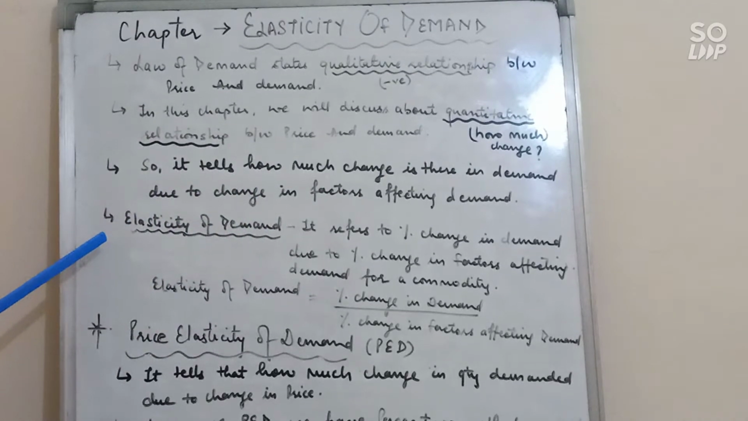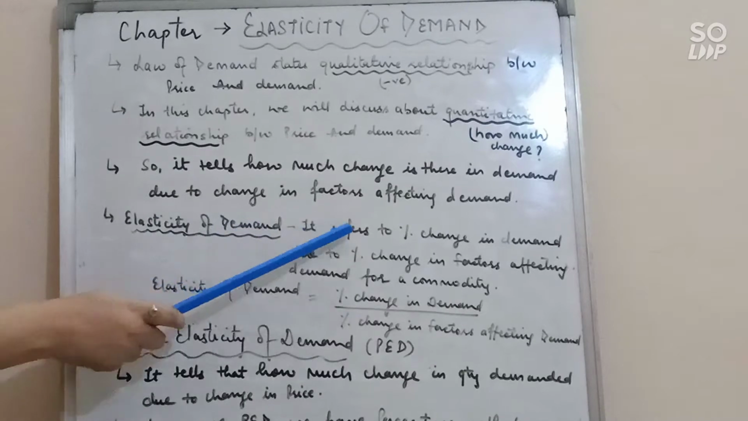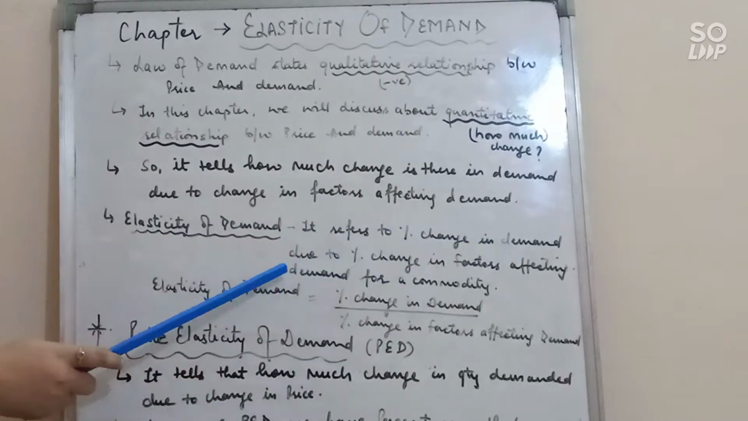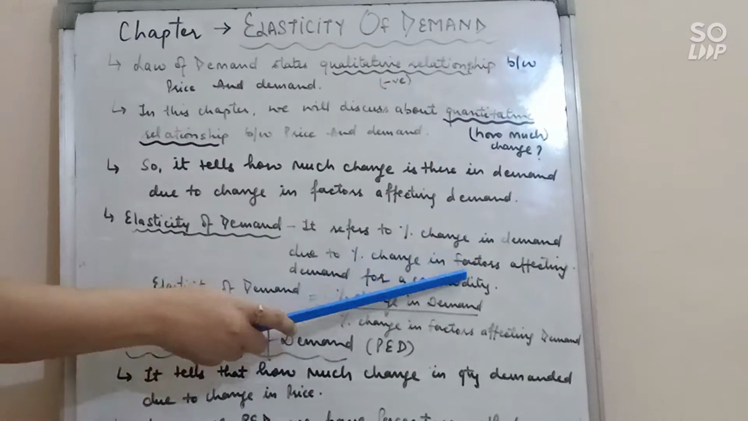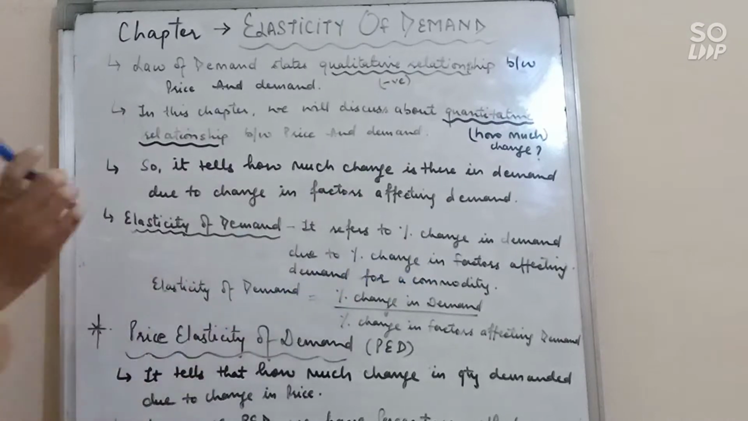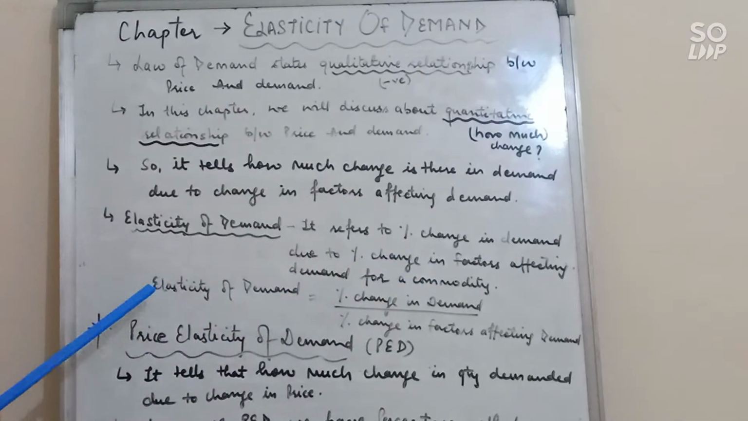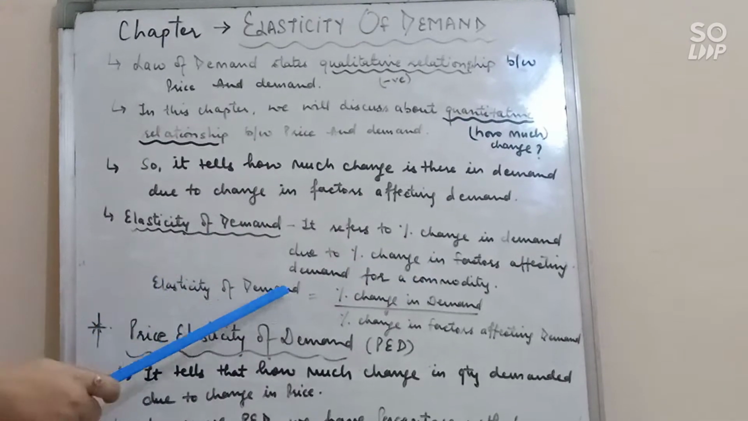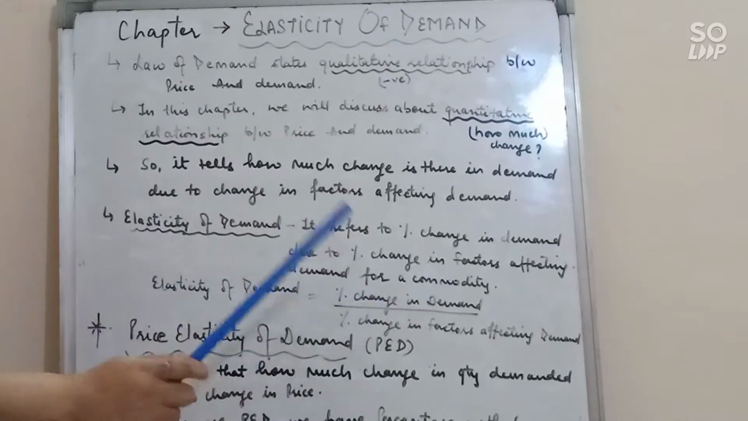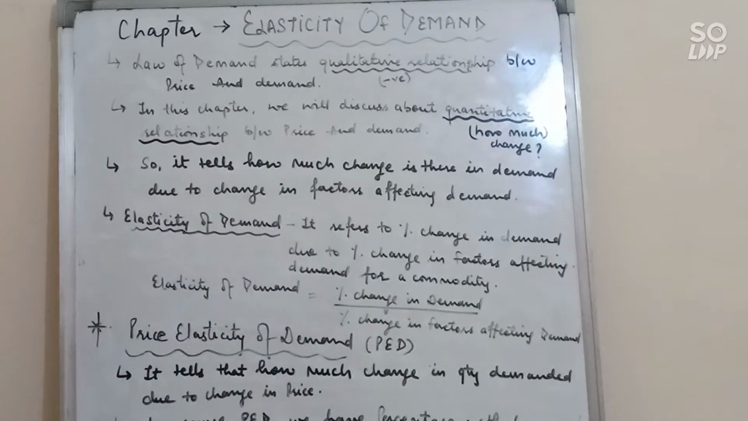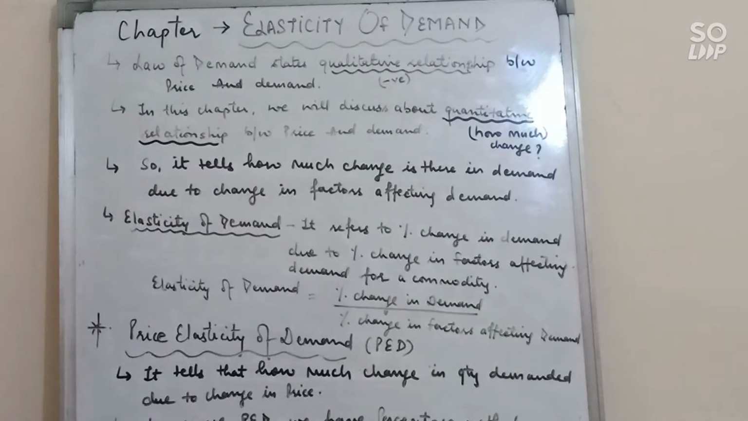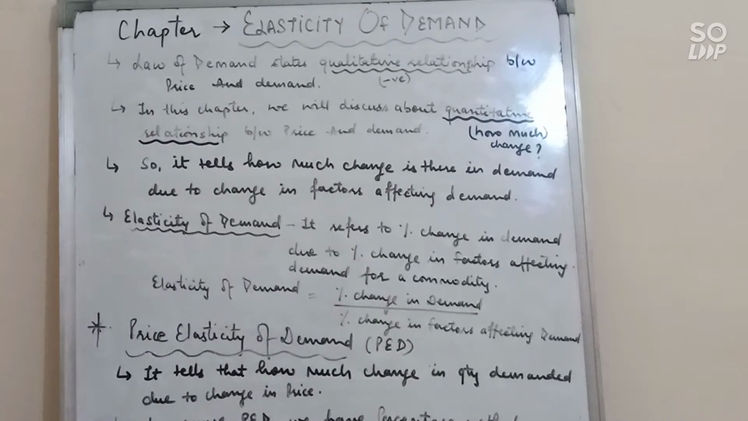So first of all, the definition of elasticity of demand. It refers to the percentage change in demand due to percentage change in a factor affecting demand for a commodity. You can write the formula also in this way: elasticity of demand is equal to percentage change in demand upon percentage change in the factor affecting demand. So elasticity of demand means change in demand due to factors. It could be price, it could be price of related goods, it could be income, and some other factors.